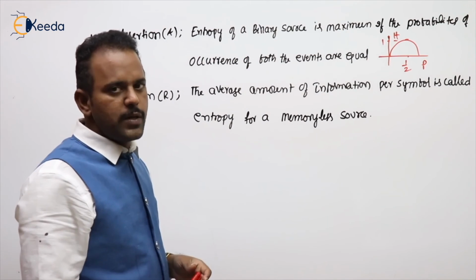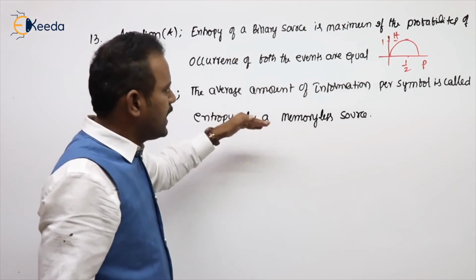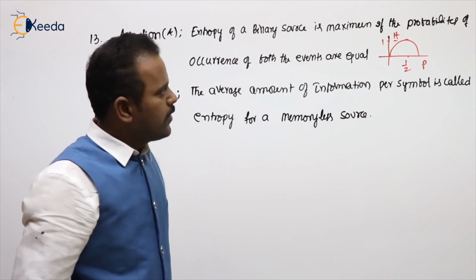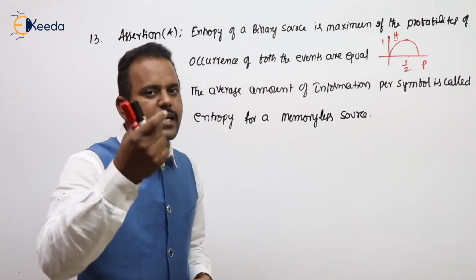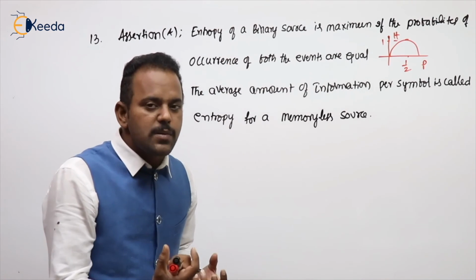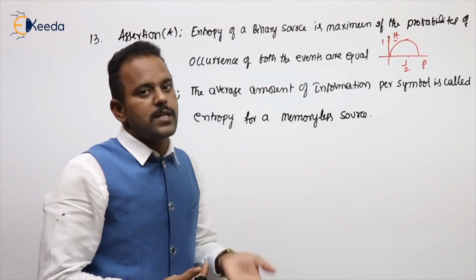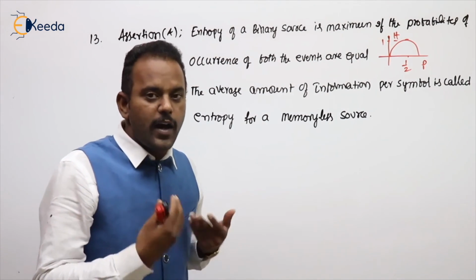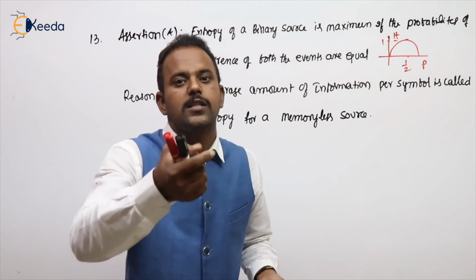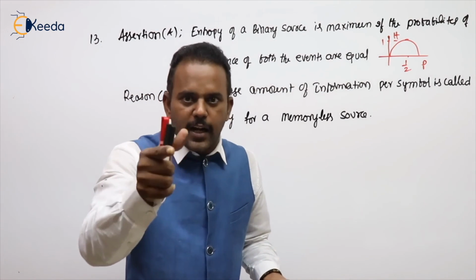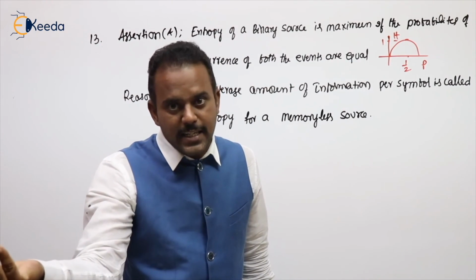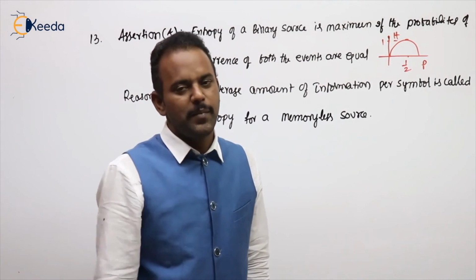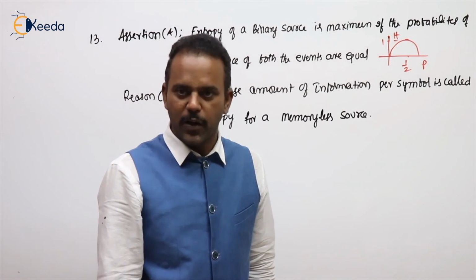Both are correct statements, but there is no relation between them. Why do we get H max? Because entropy is also called uncertainty. We have maximum uncertainty when all symbols have equal probability, just like tossing a coin, where head and tail have equal probability, so we cannot predict what will come next. Have you got my point?